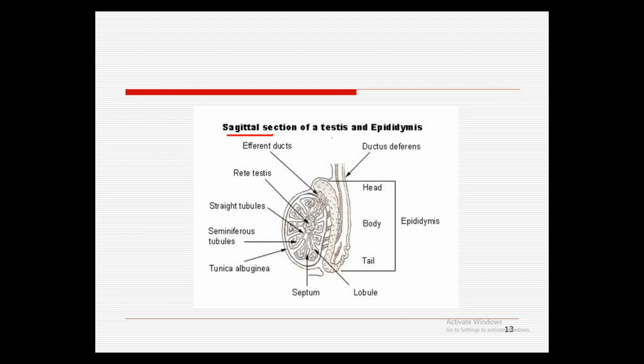So here we have the sagittal section of the testis and epididymis. First of all, we have the septum, which separates the testis. Next, this is the lobule, and we have the tunica albuginea that covers the testis, and then the seminiferous tubules. Many seminiferous tubules join to form the straight tubule, which opens into the rete testis. Next there is an efferent duct, and that will be in the epididymis, and then from the epididymis, same case, the ductus deferens.